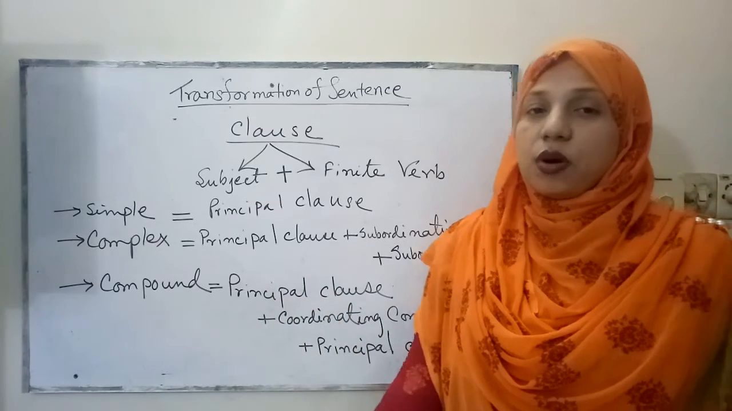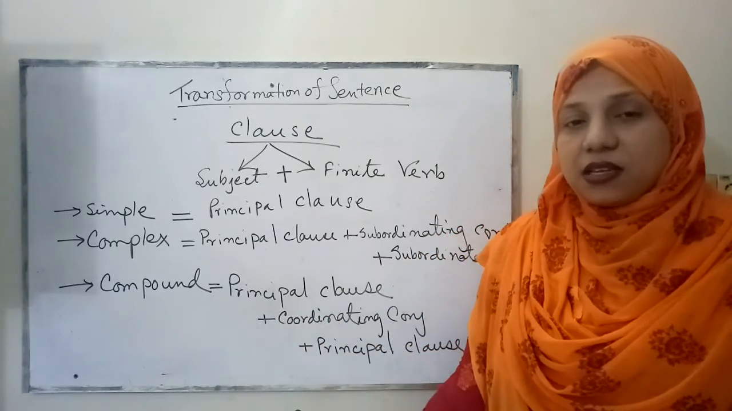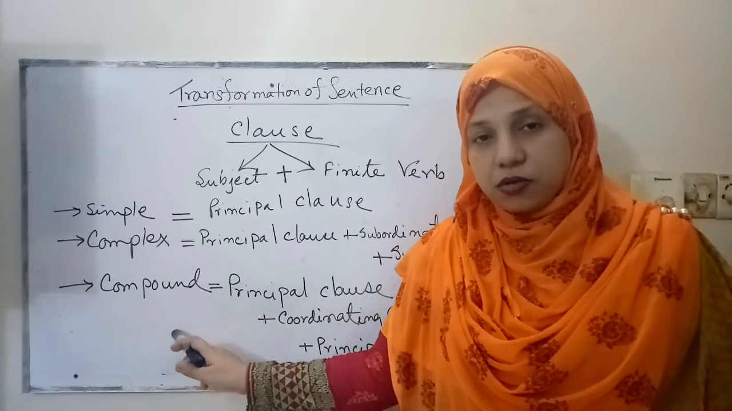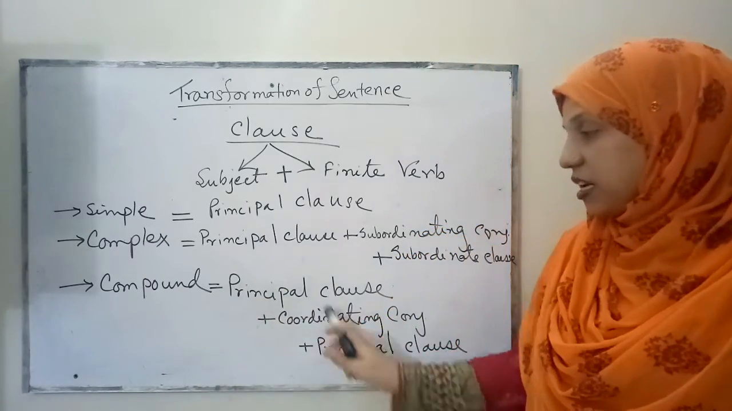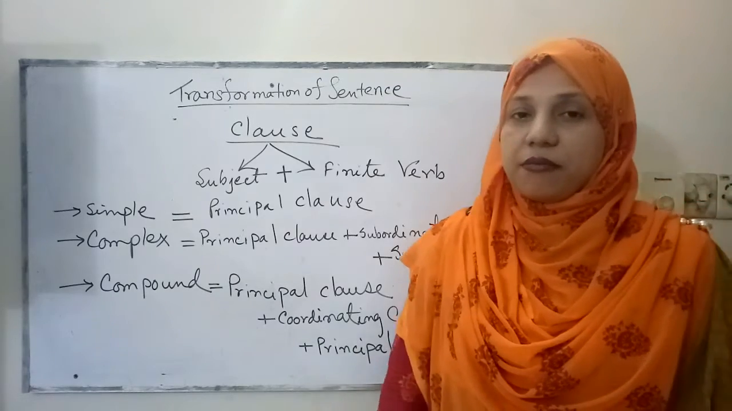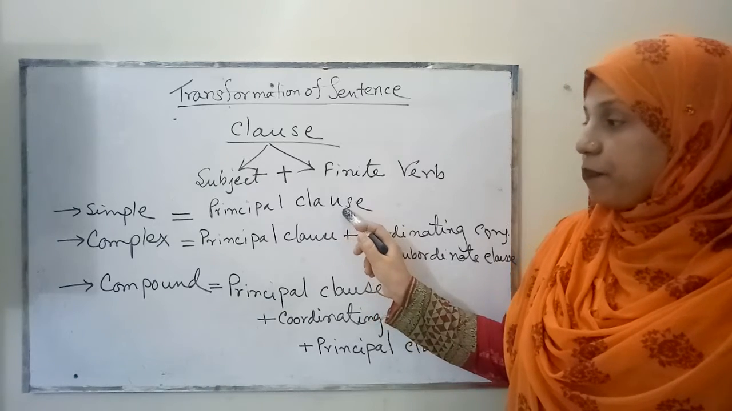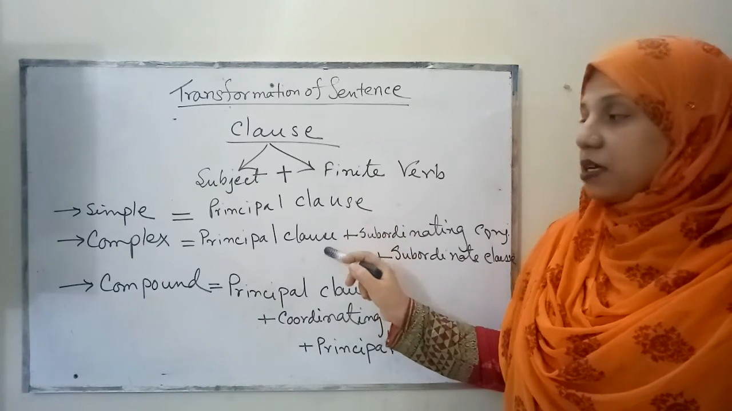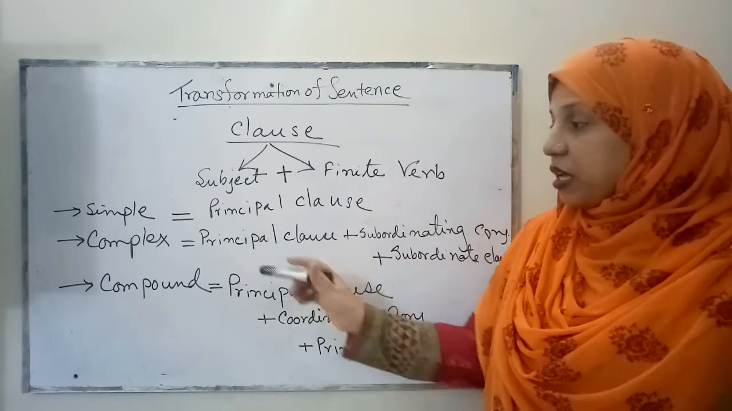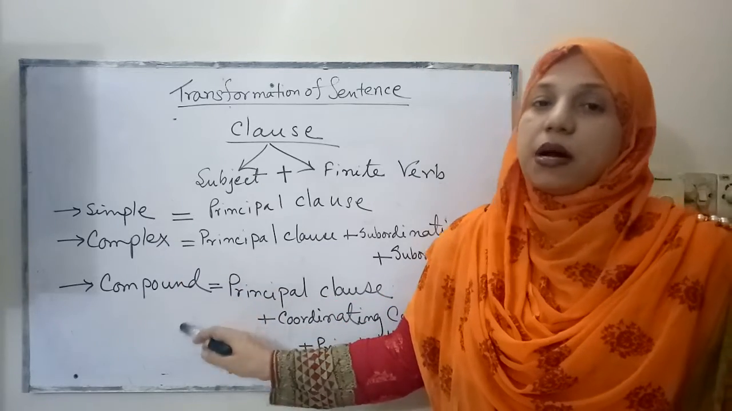And which is a coordinating clause? The principal clauses are known as coordinating clauses when they are used in the compound sentence. Those two clauses are actually principal clauses, and they are complete in their meaning. Now we will see the different structures of the same sentence, and we will also learn the conjunctions used in complex sentences and in compound sentences.